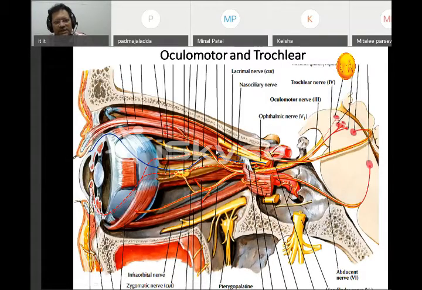I know this is a revision of the movements of the eyeball. So this is very important. Such a small area, such a few muscles, but it has three cranial nerves: oculomotor, trochlear, and abducens. Abducens supplies lateral rectus, trochlear supplies superior oblique, and the rest of the muscles of the eye are supplied by oculomotor.